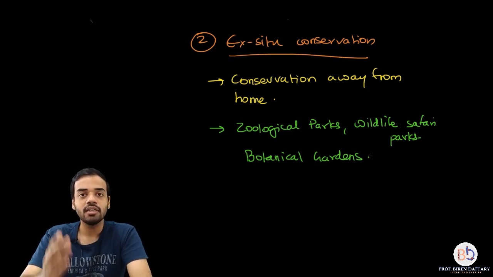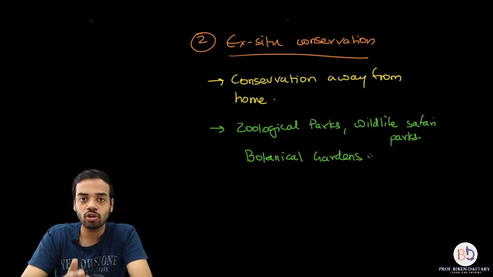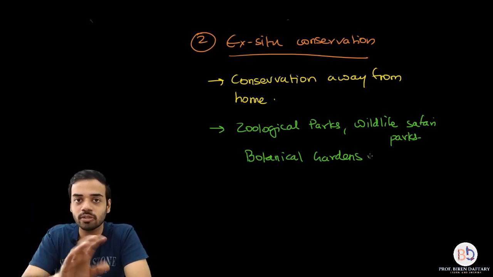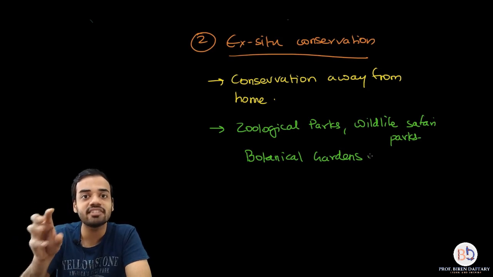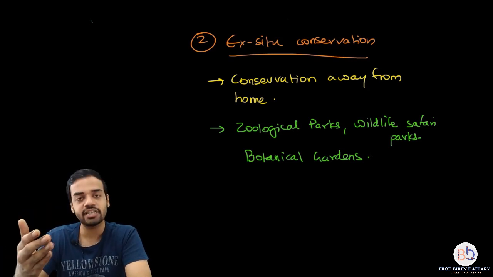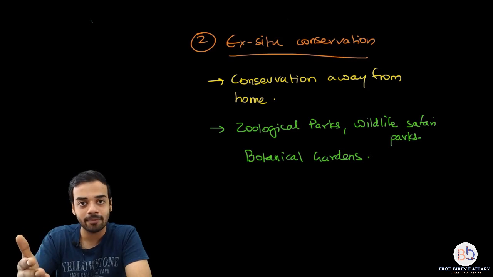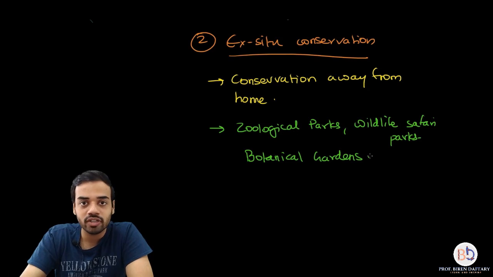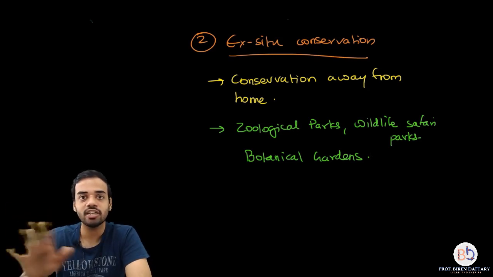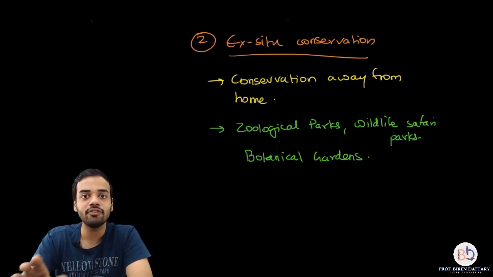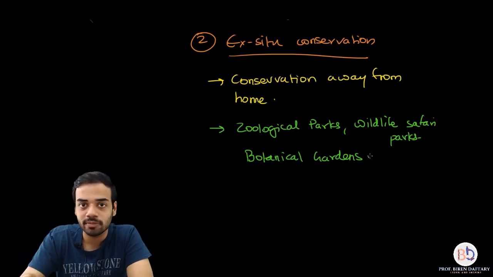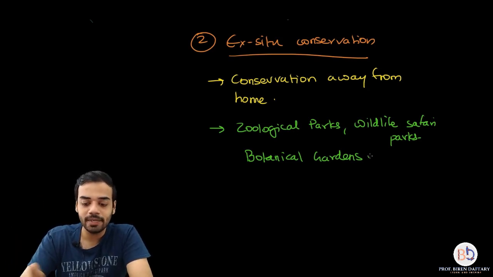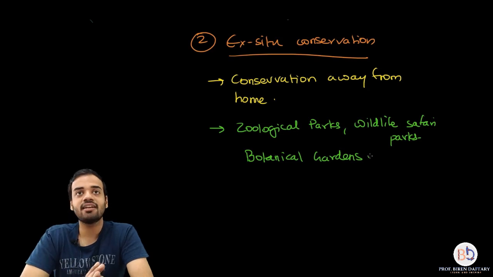Please remember, the main aim of zoological parks or botanical gardens is not the entertainment of human beings. No, the main aim is conservation. Obviously entertainment of human beings also happens, but it is just something which is happening because you have done it. It is not the main priority. Zoological parks are not made mainly for entertainment of human beings, please remember. So please, if you hear anybody saying that zoos should not be built, it is cruelty to animals, it is not.